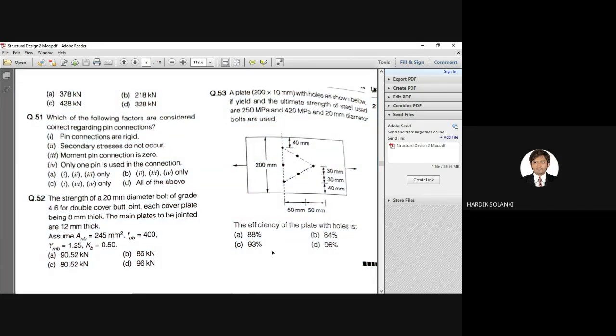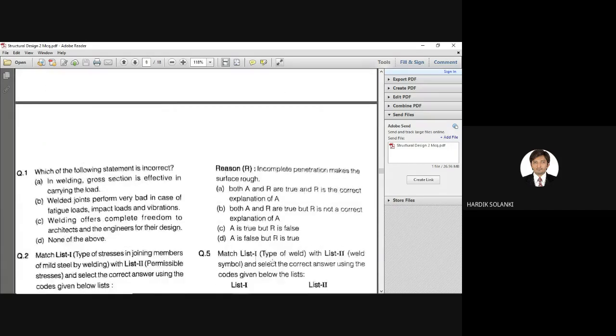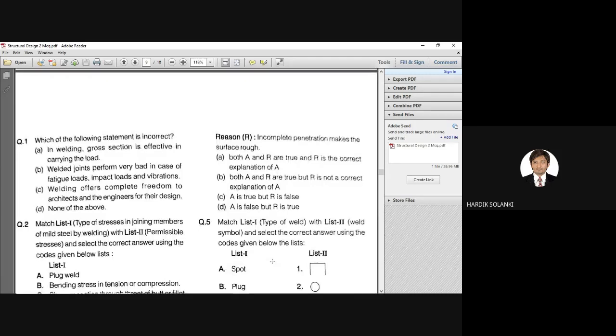So if you observe this question pattern, most of the questions are from the IS course. If you know the example also, you know the method of example, you know the formula, you can easily solve the calculative part also, right? So this completes our chapter number 2, that is the pin connection, bolted connection. And next, we're going to start with chapter number 3. This is for welded connection.